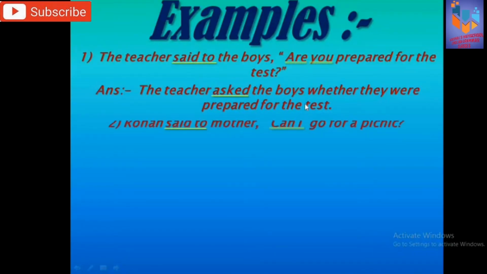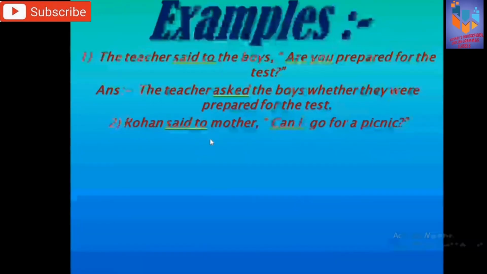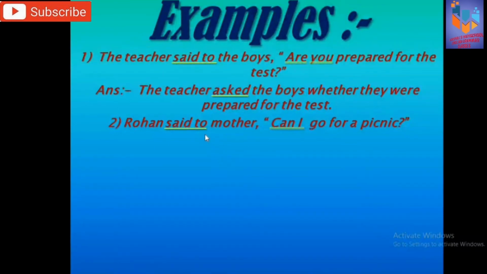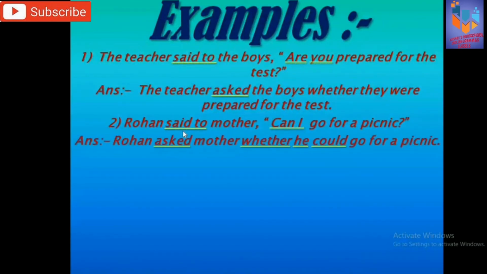Next example. Rohan said to mother, "Can I go for a picnic?" Said to is the reporting verb, and as it is a question, this said to becomes asked. So, Rohan asked mother. Now the conjunction we are using here is whether. After whether, can I?